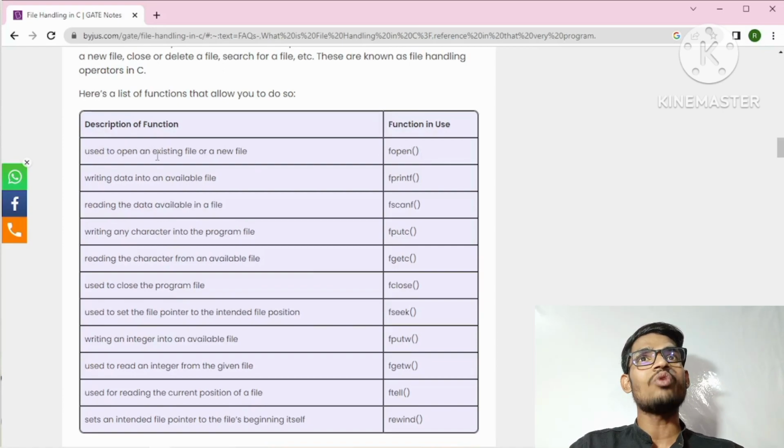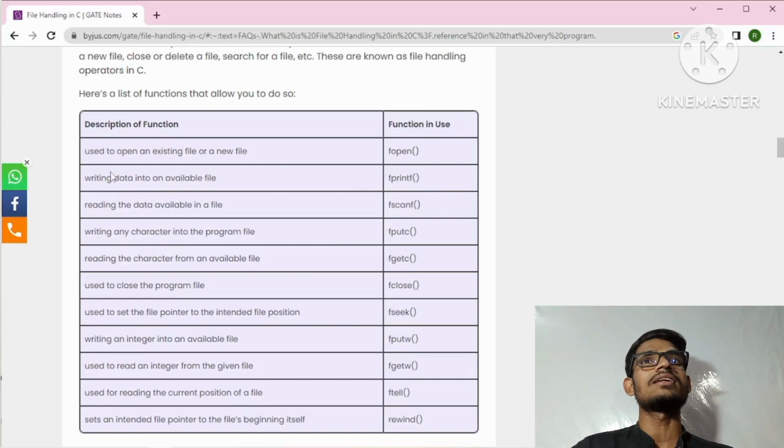The fopen function is used to open an existing file or a new file. So we will use this function when we want to create a new file or open an existing file. That time we can use the fopen, or open, function.